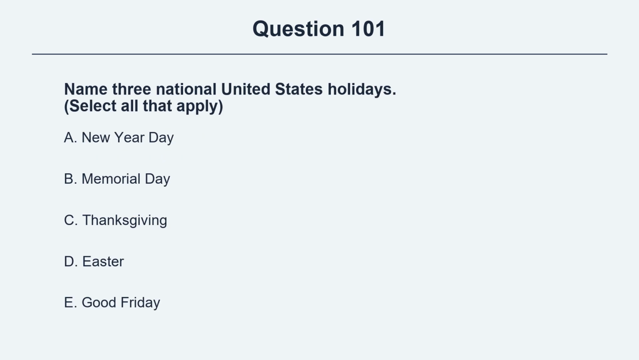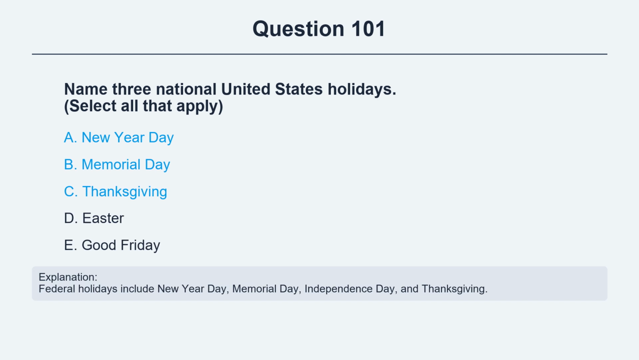Question 101. Name three national United States holidays. Option A, New Year Day. Option B, Memorial Day. Option C, Thanksgiving. Option D, Easter. Option E, Good Friday. The correct answers are options A and B and C. Option A, New Year Day. Option B, Memorial Day. Option C, Thanksgiving. Explanation. Federal holidays include New Year Day, Memorial Day, Independence Day, and Thanksgiving.